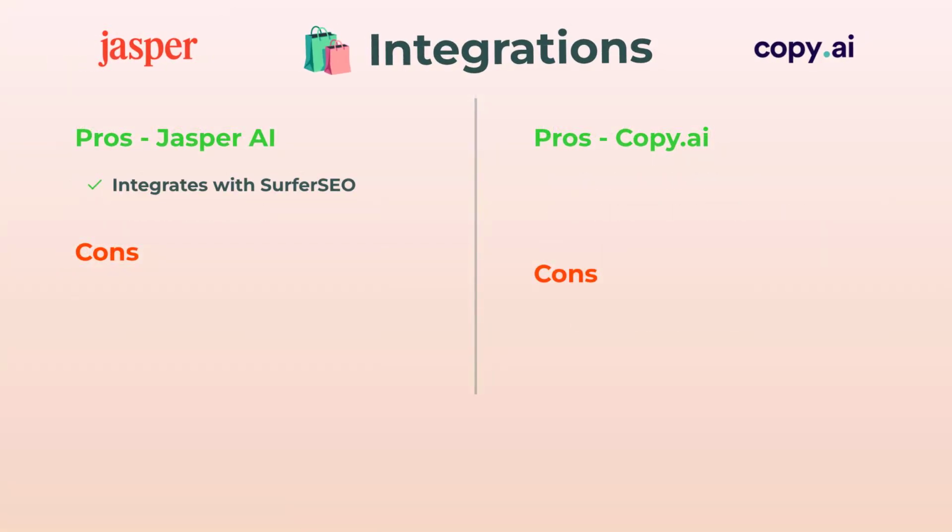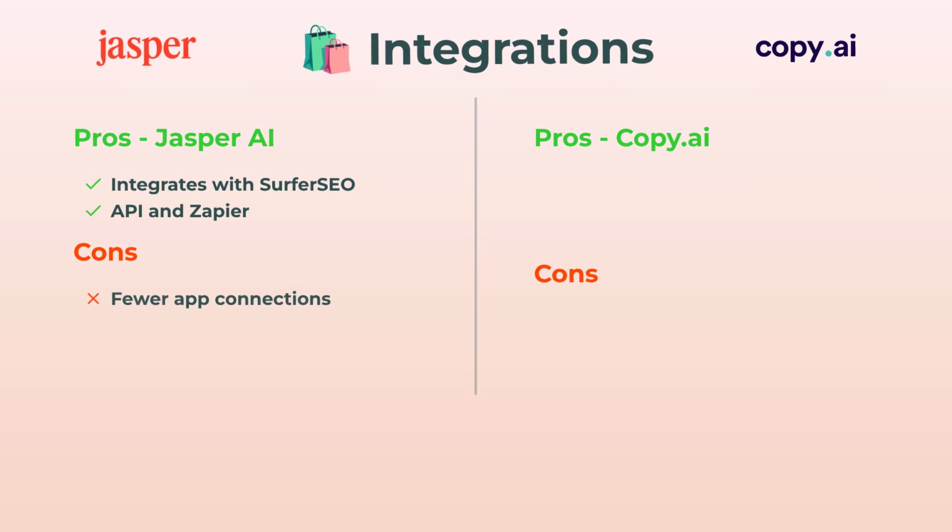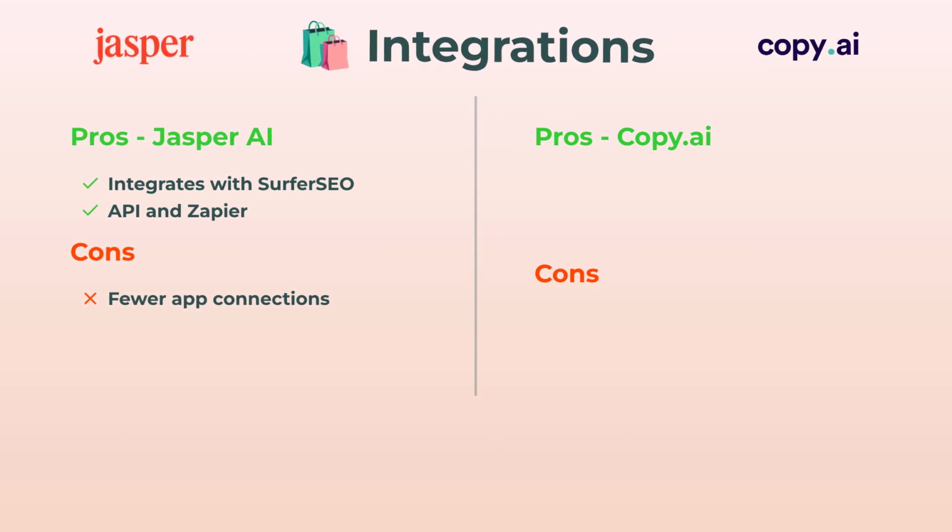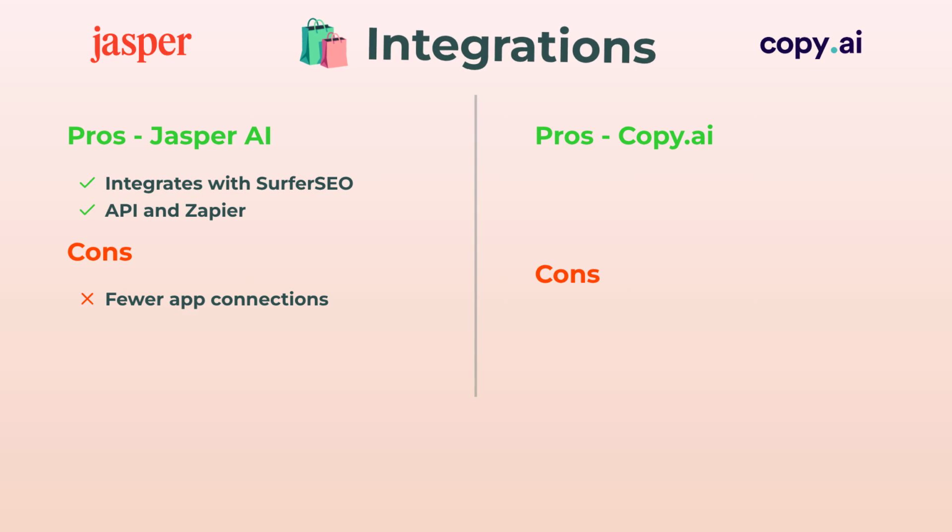And finally, integrations. Jasper AI integrates with Surfer SEO, and you get API and Zapier access. But overall, fewer app connections. Wish there were more, honestly.